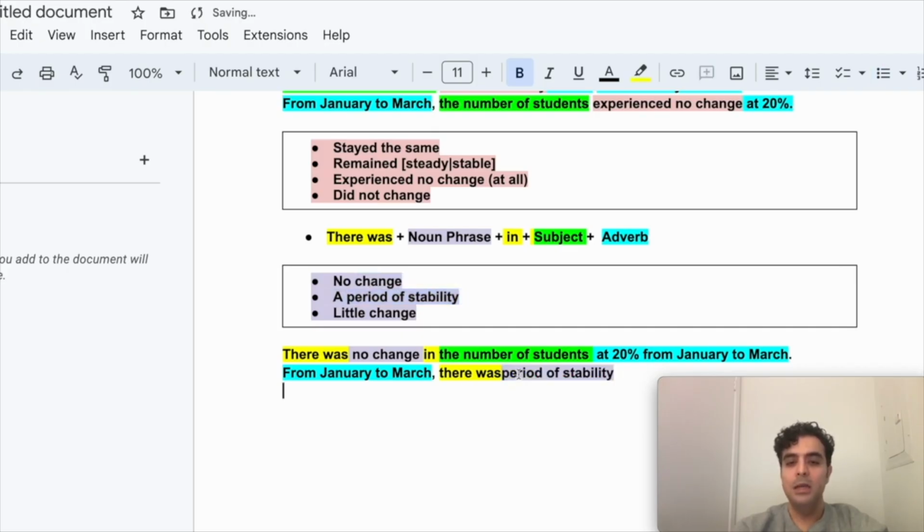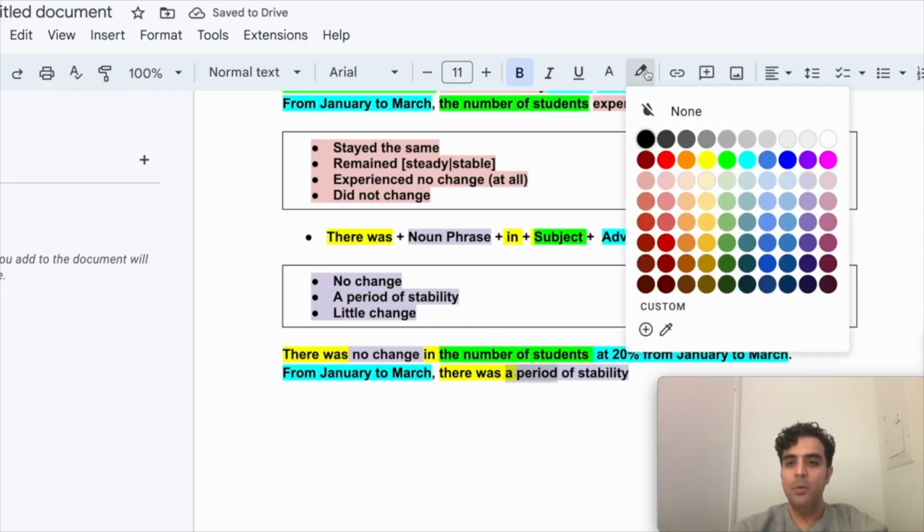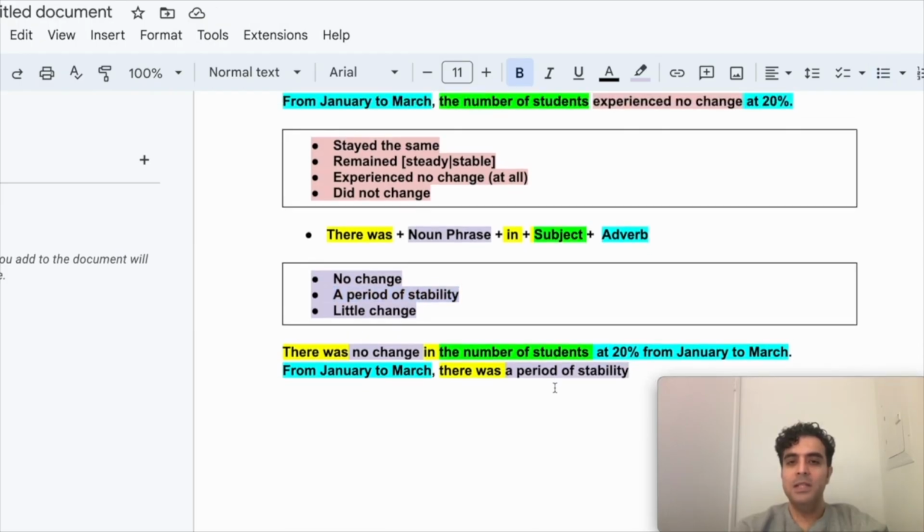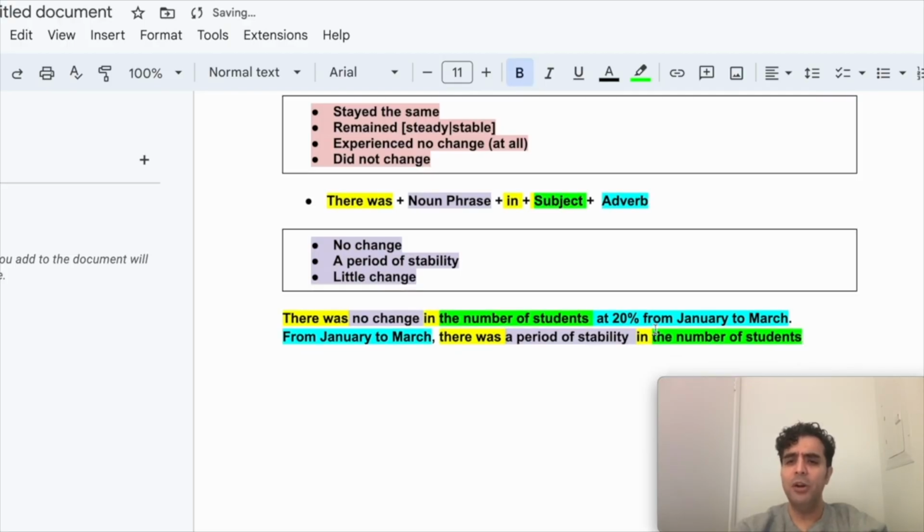There was a period of stability. Okay, remember this is one of the noun phrase structures that I listed here. A period of stability. And then what am I going to add? Well, there was a period of stability in the number of students. Remember, the subject needs to be mentioned. Same color coding as before, so it's not going to be very different.